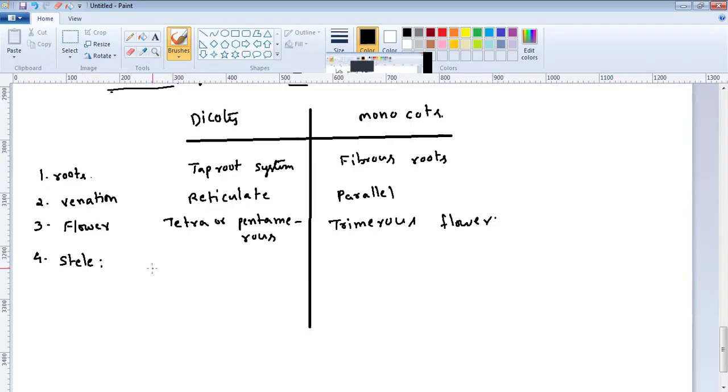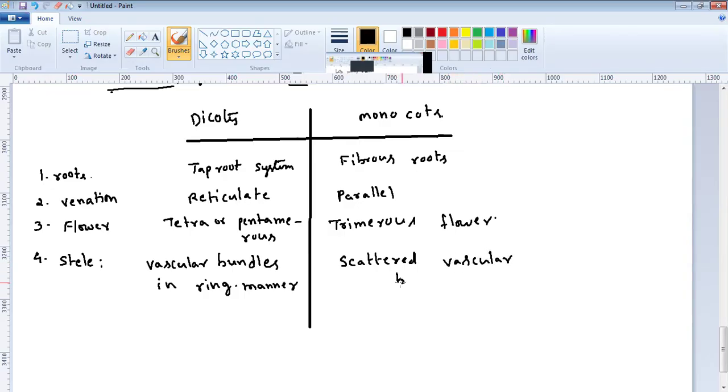In dicots, vascular bundles are arranged in a ring-like manner. In monocots, vascular bundles are scattered.